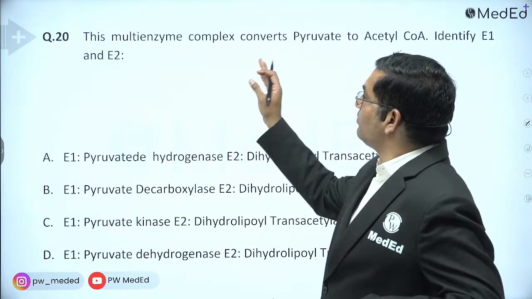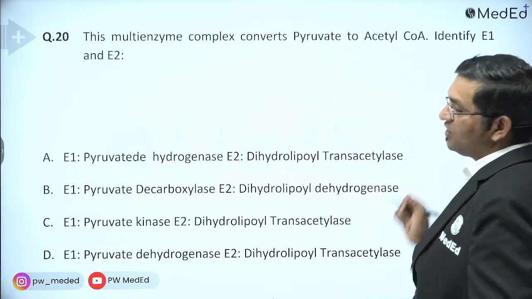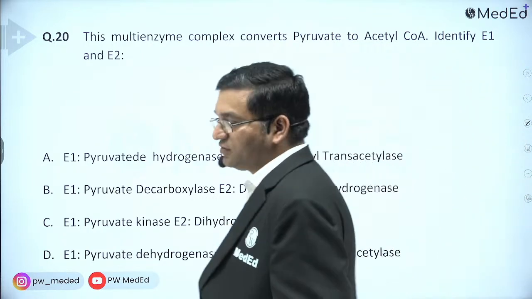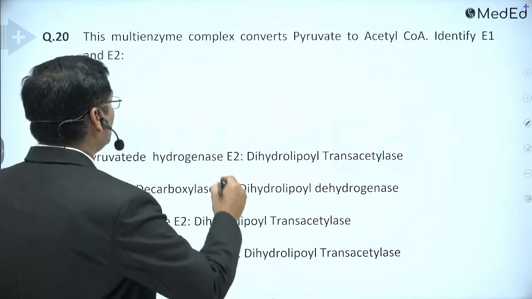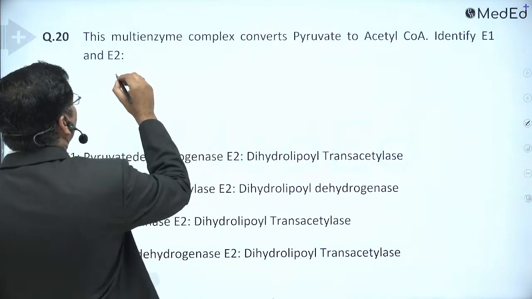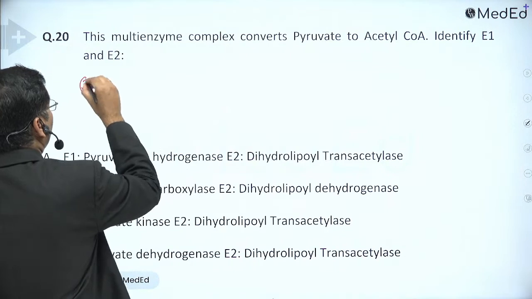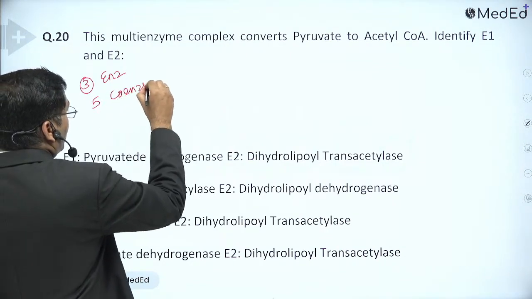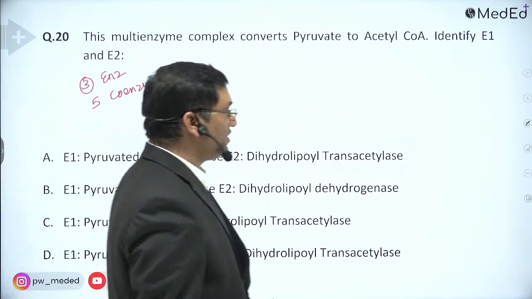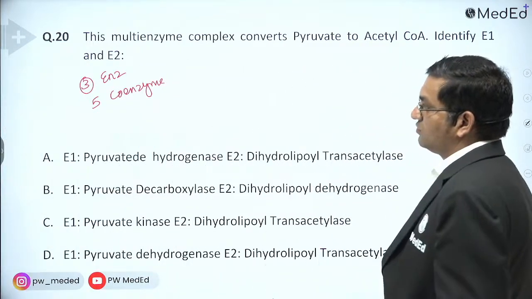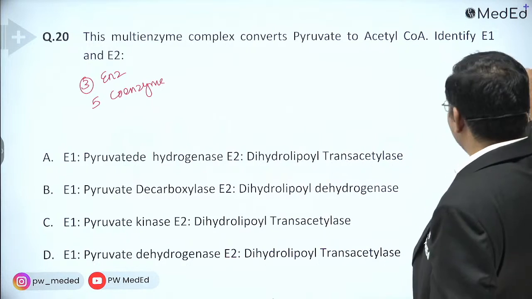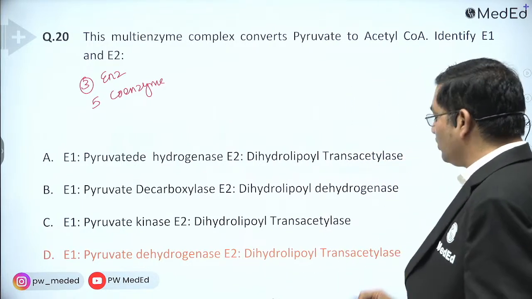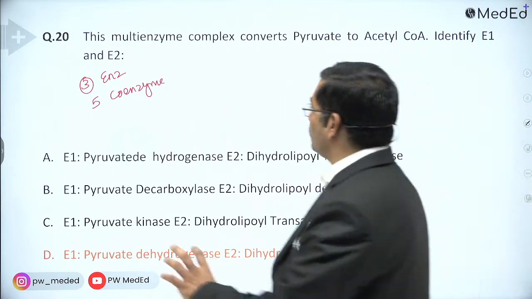This multi-enzyme complex converts pyruvate to acetyl coenzyme A. Identify E1 and E2. So this is the multi-enzyme complex composed of 3 enzymes and 5 coenzymes. What is the answer here? Try to recollect. The answer is pyruvate dehydrogenase and dihydrolipoyl transacetylase. It is composed of 3 enzymes.